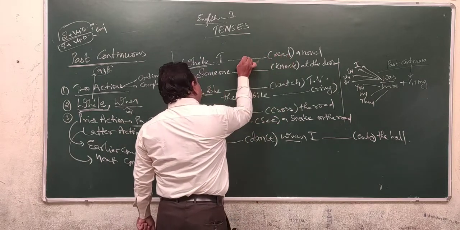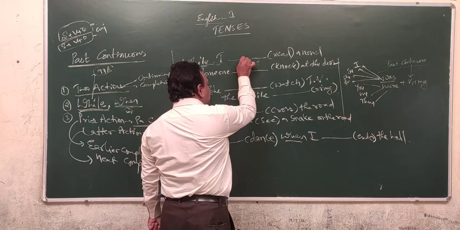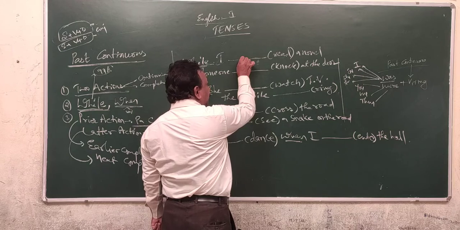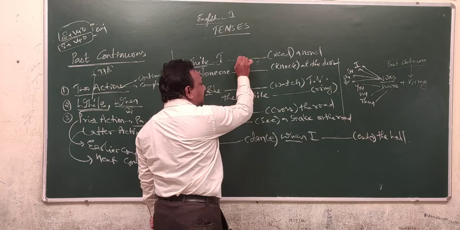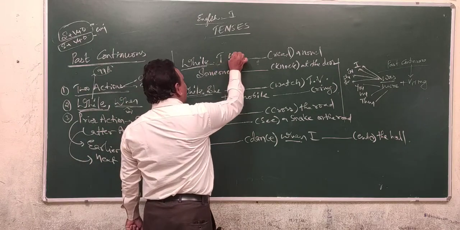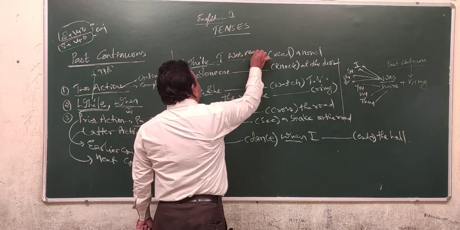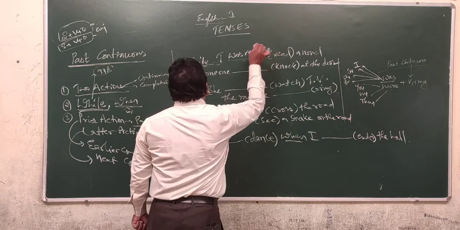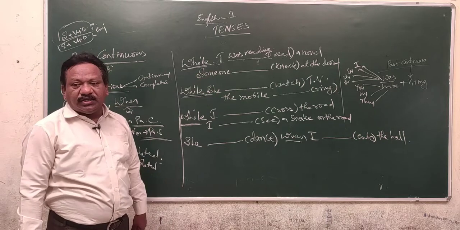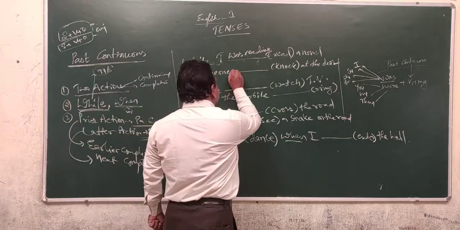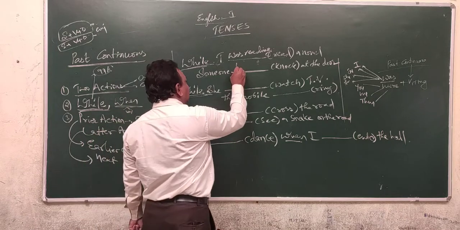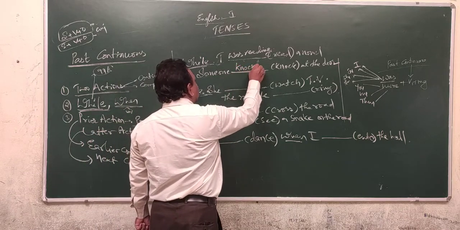So it must be referred in the past continuous. Past continuous means what? Was or were plus verb plus ing is used. Was plus work plus ing or were plus work plus ing is used in the past continuous tense. I is the subject, so I was reading. While I was reading a novel, someone dash knocked at the door. Later action must be referred in the past simple tense. Knocked. So second form of the verb, knocked at the door.